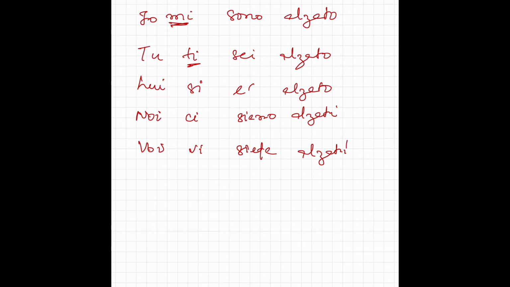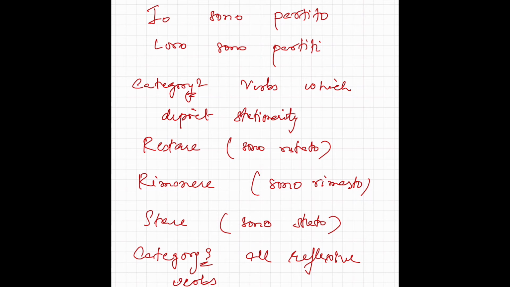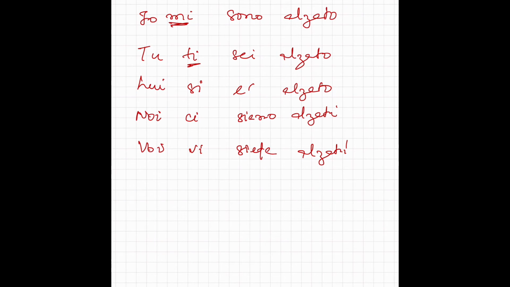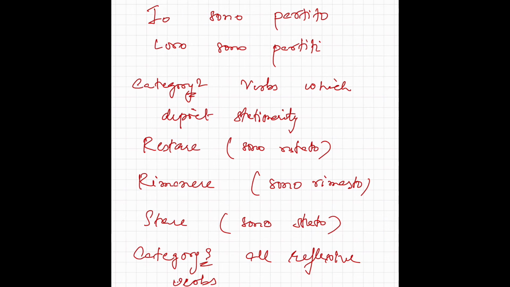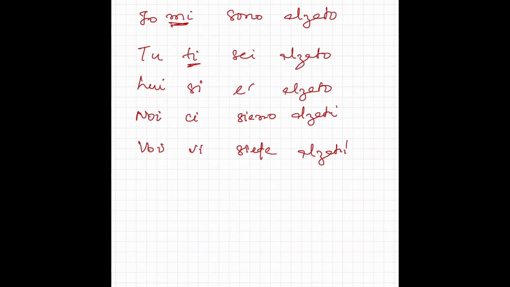Io mi sono alzato. Similarly, for all the reflexive verbs, mi sono svegliato, mi sono chiamato, mi sono vestito. Ok? Mi sono annoiato, mi sono alzato. All the reflexive verbs use essere as the helping verb.